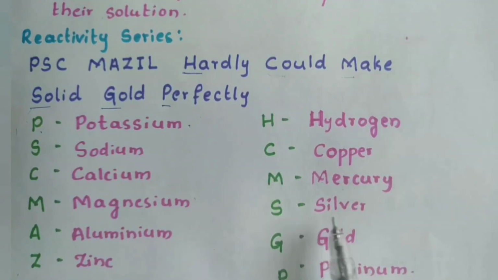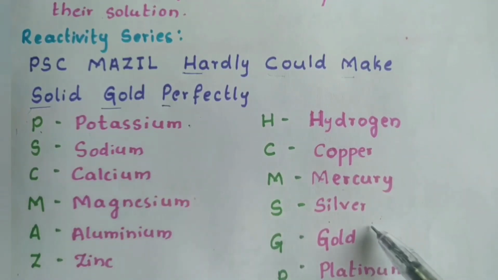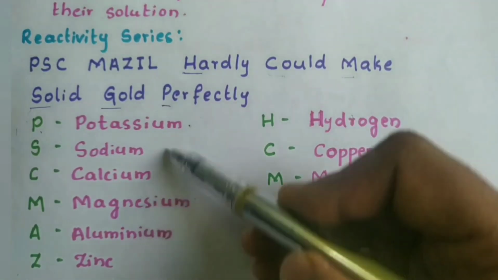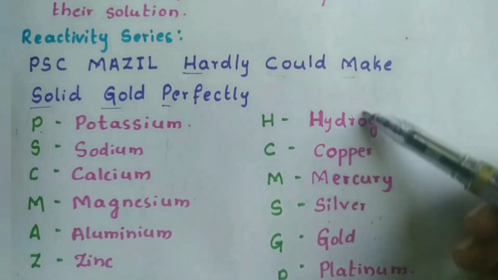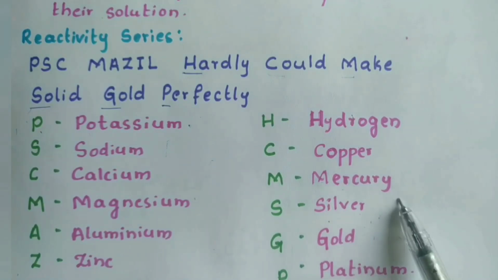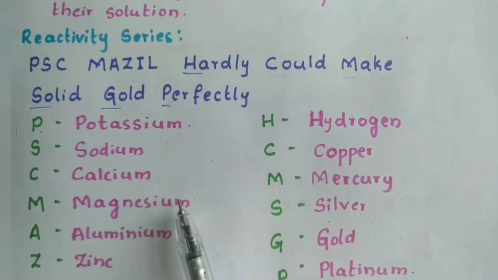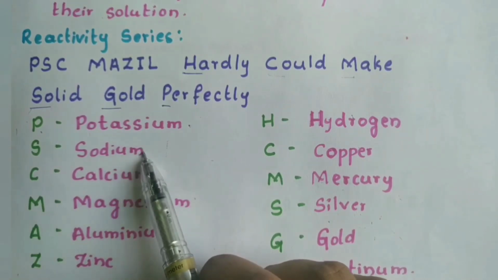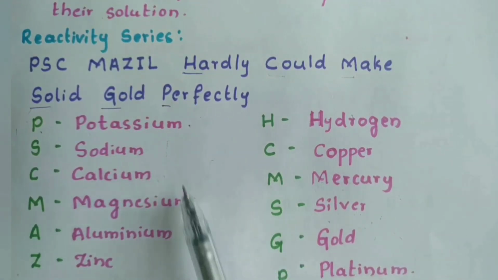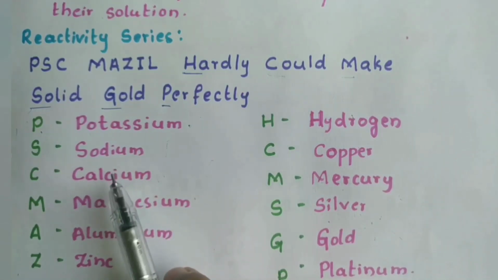But if it is silver nitrate, a silver salt, the silver will be displaced by any metal which comes above silver. When it comes to calcium, calcium cannot displace sodium because sodium is more reactive than calcium. Calcium can displace magnesium because magnesium is comparatively less reactive when compared to calcium.